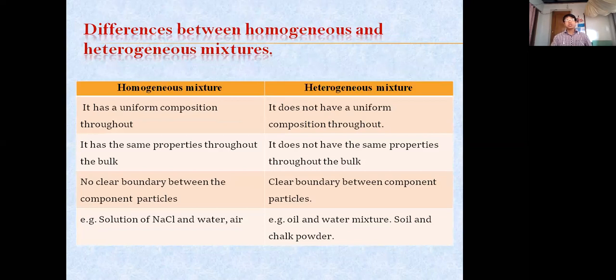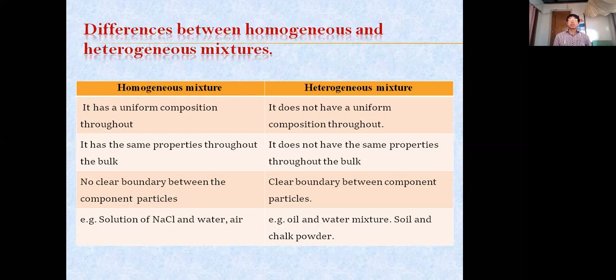In case of a homogeneous mixture, it has a uniform composition throughout. Uniform composition means the particles are of different types, that is why it is a mixture, but the different types of particles are mixed up uniformly, where we cannot differentiate them easily.